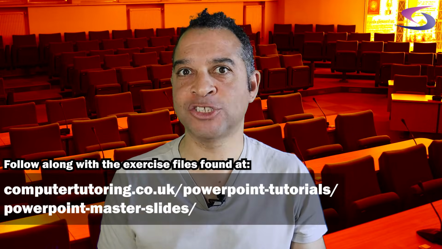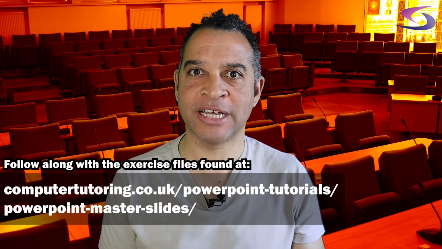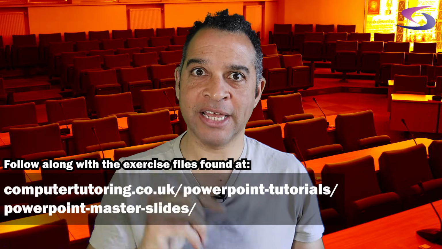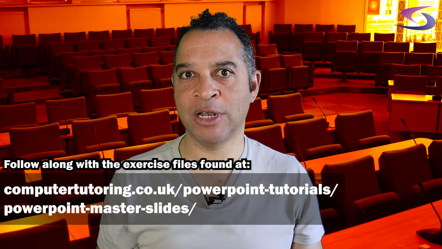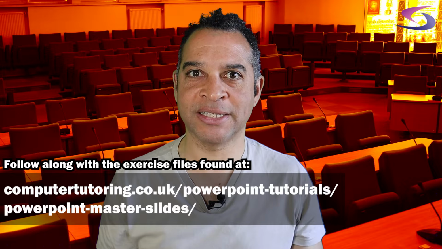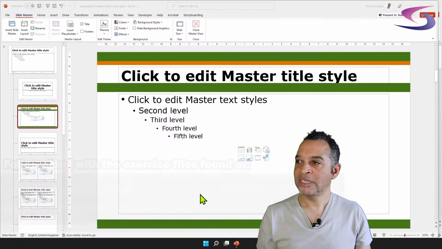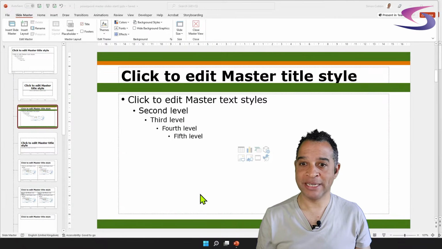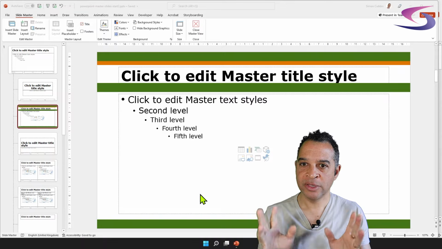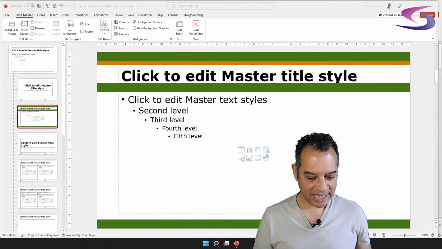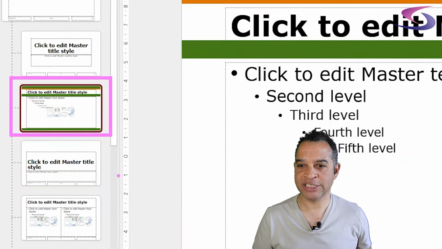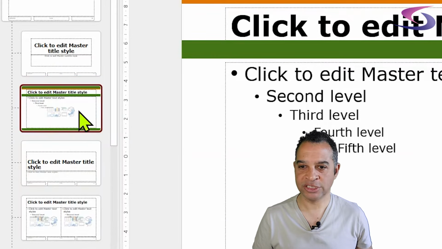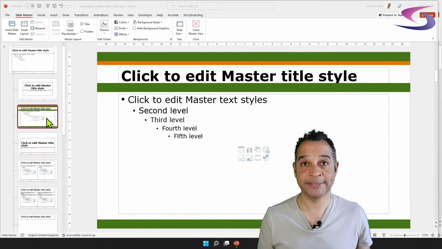Now you can find these graphics in the exercise files that I'll give you. I'll give you a link down below so you're able to download and extract these images. So let's go and pop in an image. Now, if you haven't already done so, view your slide masters and make sure that you've selected this title and content layout just on the left-hand side.